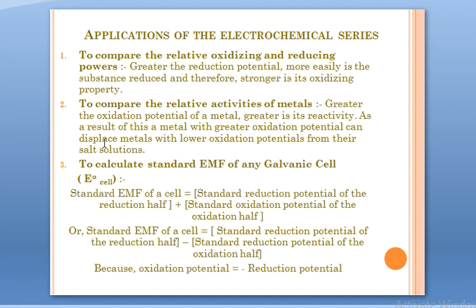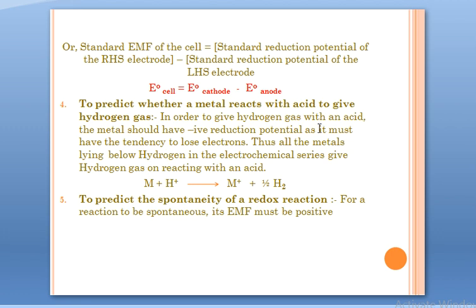That is what is written here. All the metals lying below hydrogen in this electrochemical series give hydrogen gas on reacting with an acid because they have negative reduction potential. The last one is to predict the spontaneity of a redox reaction.